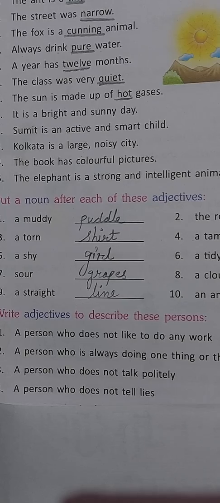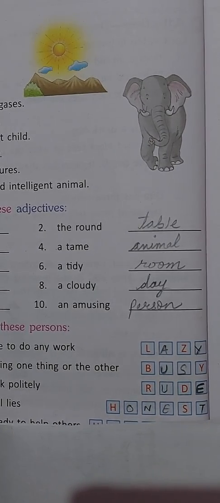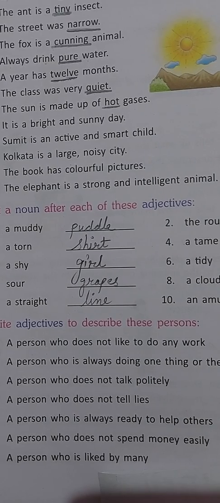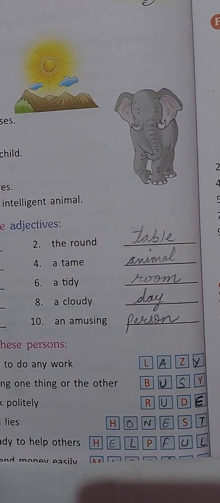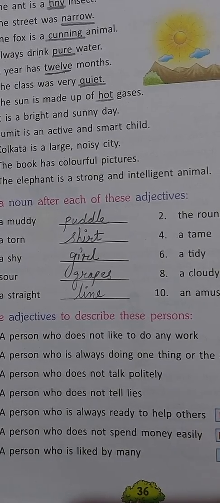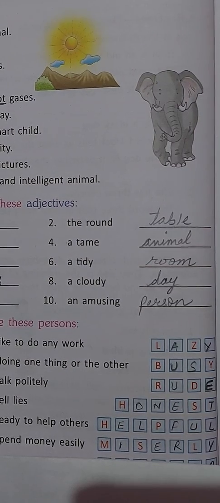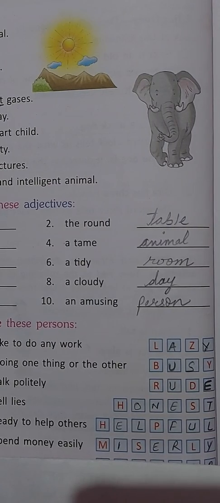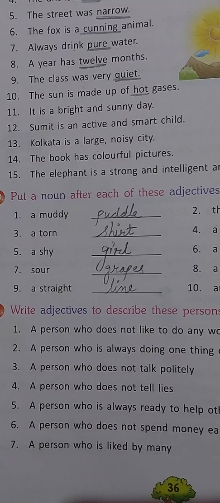A person who does not tell lies. He'll be called honest. Next, a person who is always ready to help others. He'll be called helpful. Next, a person who does not spend money easily. Such a person will be called miserly. Next, a person who is liked by many.